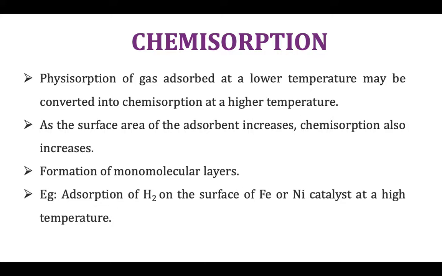Chemisorption depends on the adsorbent surface area. The greater the surface area per unit mass of the adsorbent, the greater is its extent of chemisorption, because with increase in surface area, the residual surface forces also increase. Since chemisorption involves chemical bond formation, only monomolecular adsorbate layers are formed on the adsorbent surface. No multimolecular layers are formed.